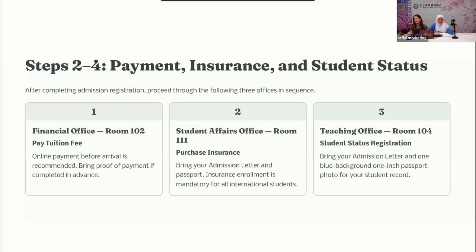So you can pay online. You can also pay in cash, but of course not US dollars. It should be RMB. And you can use Alipay, WeChat, Visa, MasterCard. Again, not US dollars. Don't bring different currency in place. It should be RMB if you want to pay in cash. And again, we recommend to do online payment in advance.